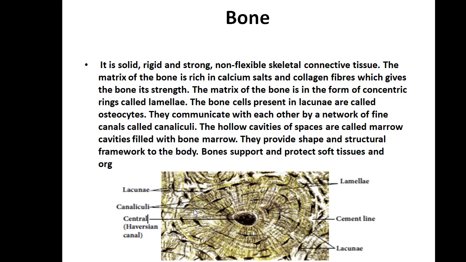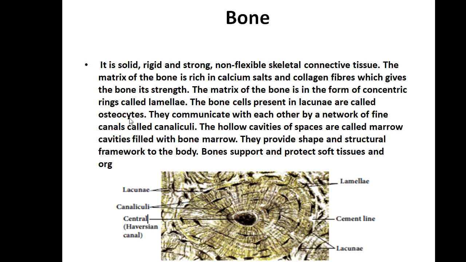The bone cells present in the lacuna are called osteocytes. Lacunae I explained to you in the cartilage itself. It is a fluid filled space, and the cells present in these fluid filled spaces are called osteocytes. But if you are taking cartilage, it is chondrocytes.